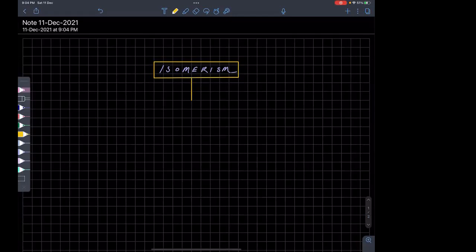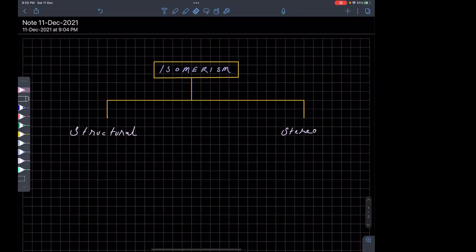No, the first division is a broader classification first. Structural and stereo. Yeah, structural and stereo. So first is structural and second one is stereo. So let me just correct it. This is stereo. Now, what do you mean by structural isomerism?